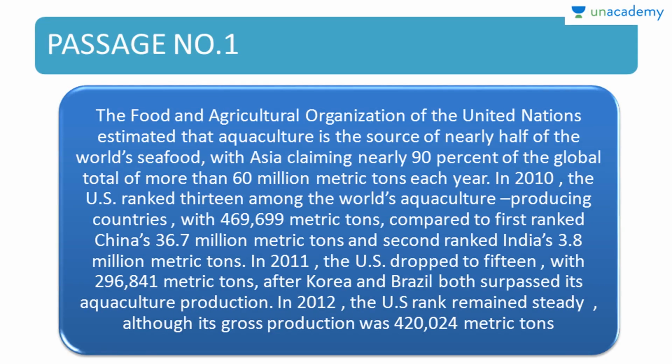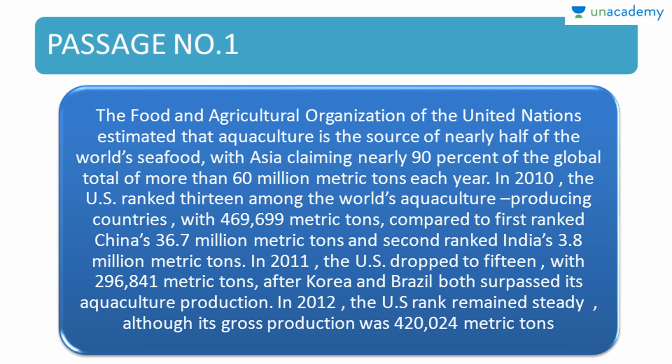So, passage number 1. We will read each and every line of the passage, so that if you have difficulty in understanding, I'll make it right. The Food and Agricultural Organization of the United Nations estimated that aquaculture is the source of nearly half of the world's seafood, with Asia claiming nearly 90% of the global total of more than 60 million metric tons each year.